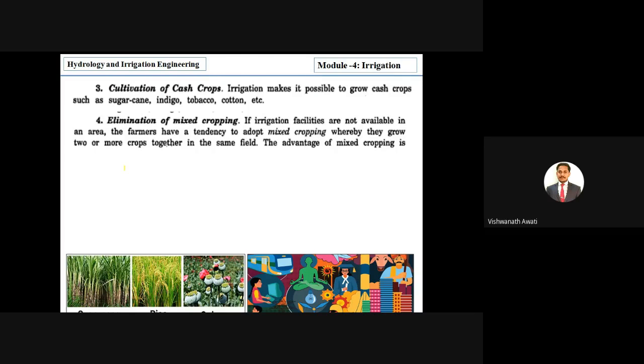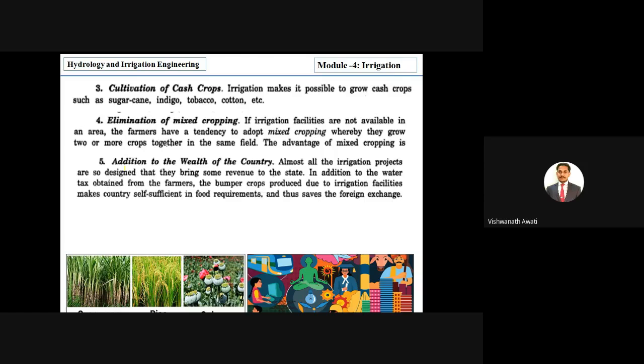Then elimination of mixed cropping. In some places, due to the fear of non-availability of water next time, and the requirement of different seeds, farmers go for multiple seeding, right? It is called mixed cropping, meaning in one land we are going for different crops. That can be reduced because we have water for the next season also. For example, stored water. We know that in the well, water is available for some time, so we can go for one crop, and it will give a good effect in food production.